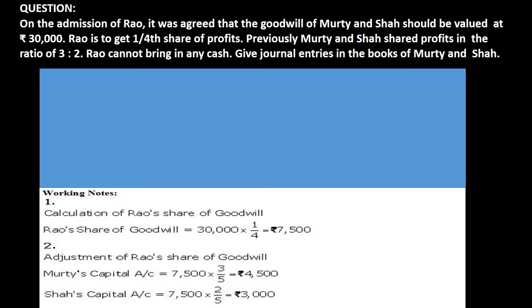Straight away we will start working with Rao's share of goodwill, and Rao's share of goodwill is 1/4 of 30,000, which is equivalent to 7,500, and that 7,500 will be distributed between Murthy and Shah in their sacrificing ratio, which is 3:2. When we distribute 7,500 in 3:2, Murthy will get rupees 7,500 into 3/5, which is equivalent to 4,500, and Shah will get 7,500 into 2/5, which is equivalent to 3,000.